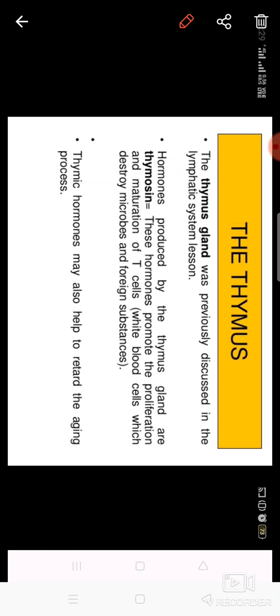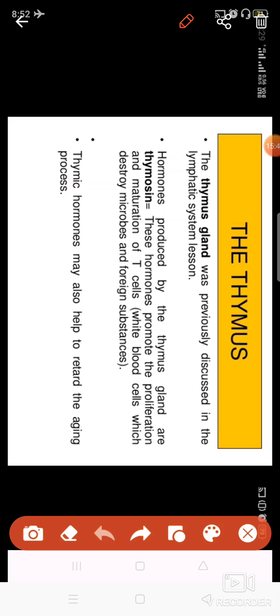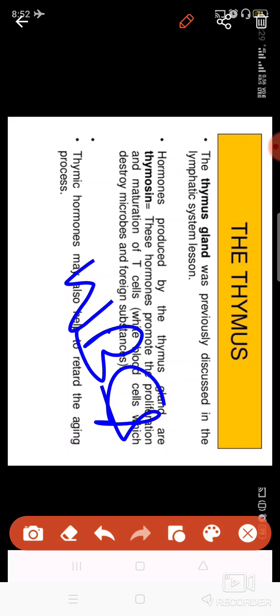Now comes the last gland, which is known as the thymus gland. As I told you, it is present in between the lungs and heart. This thymus gland releases a hormone which is known as thymosin, and this thymosin produces T cells, which are a kind of white blood cells, WBCs.